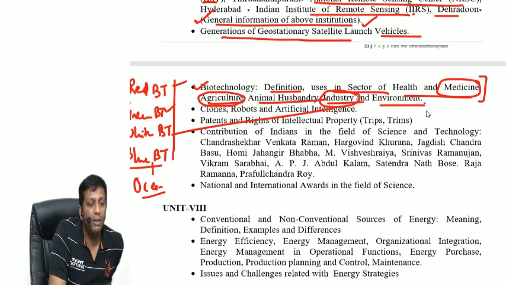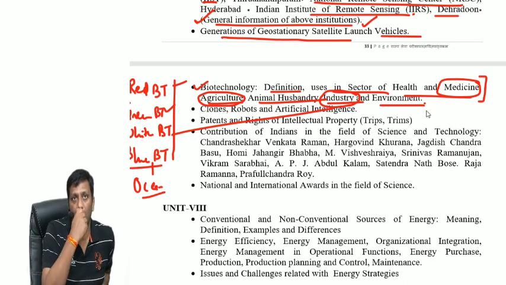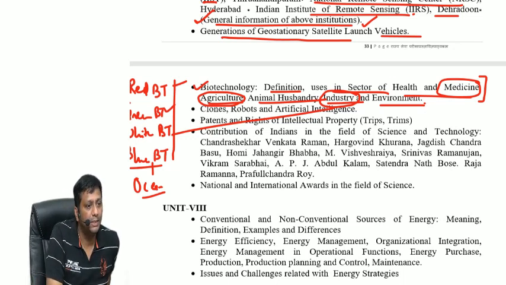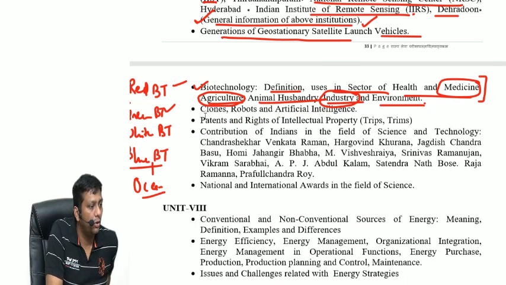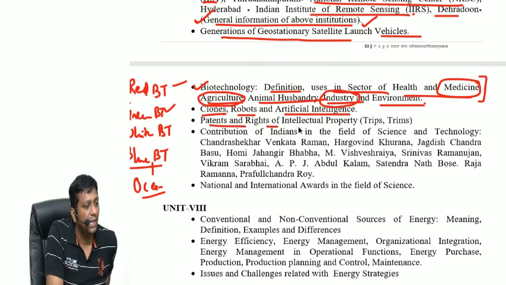Regarding the environment, I will discuss with you guys oil spills and other examples. I can tell you about bioremediation. In that way, biotechnology can be useful for the environment. Okay. Next topic officially mentioned in your syllabus: clones, robots, artificial intelligence. This knowledge is very, very important. Patents and intellectual property rights like TRIPS and TRIMS. You should have this knowledge.